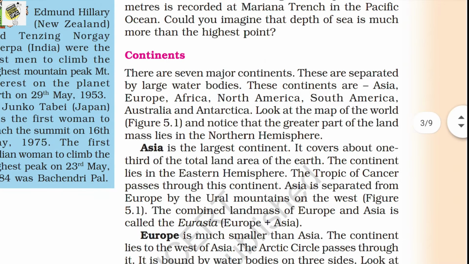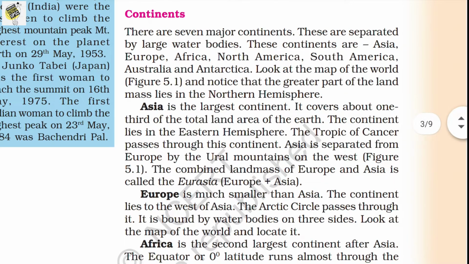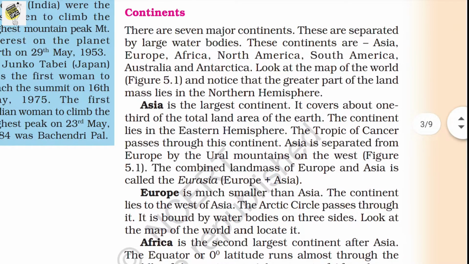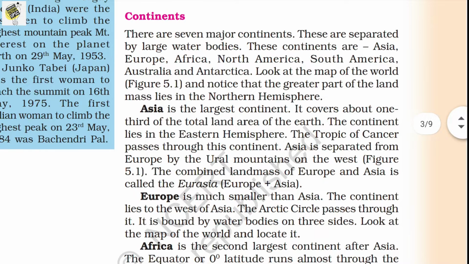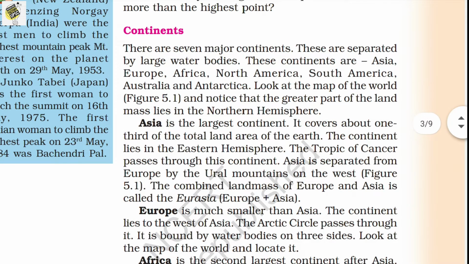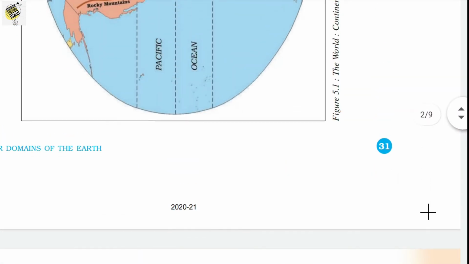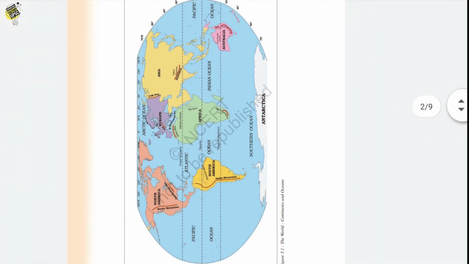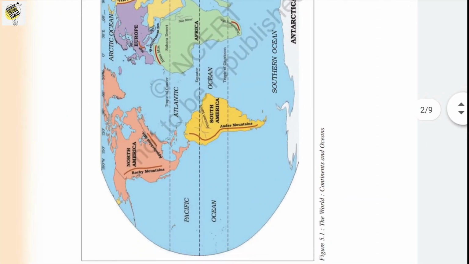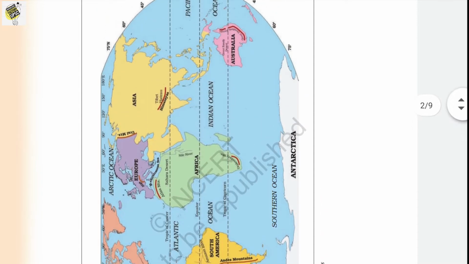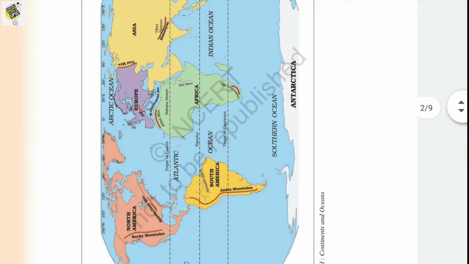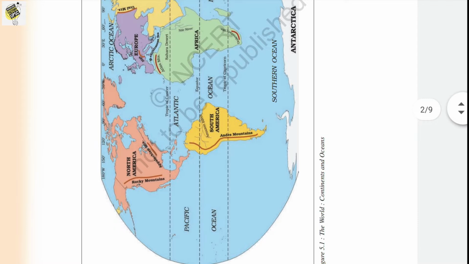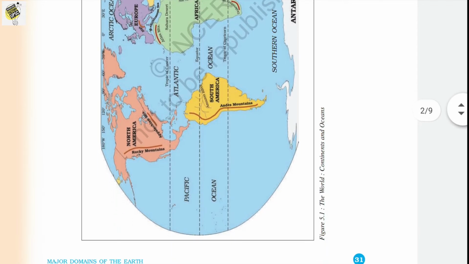So let's see the major and very important concept, that is continents. Okay, there are 7 continents. Let's analyze this using our map. That may be very useful for us. So this is our globe, and we can find there are 7 continents here. Okay, so there are 7 major continents, and they are separated by large water bodies, isn't it?